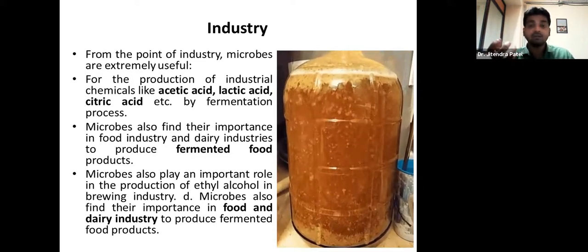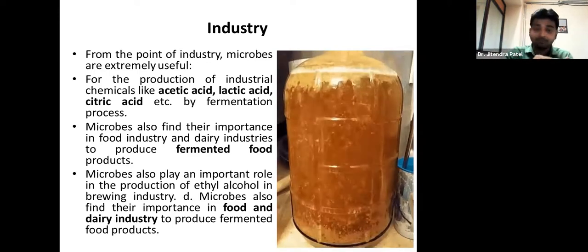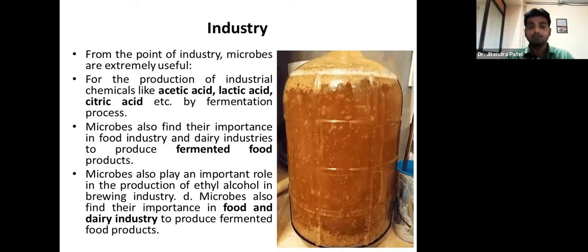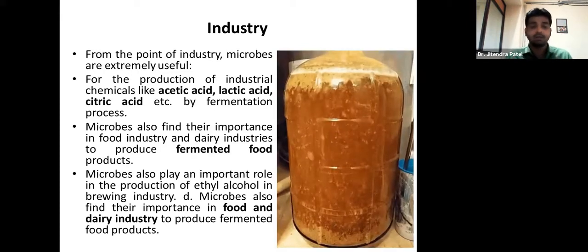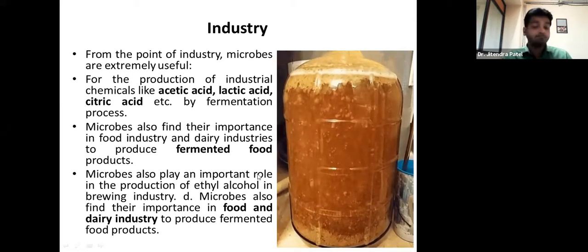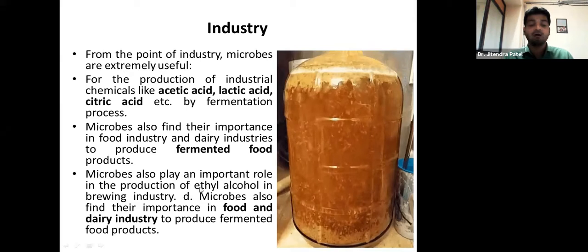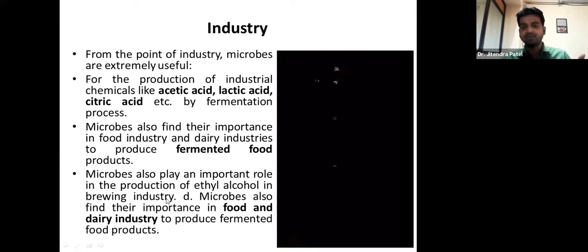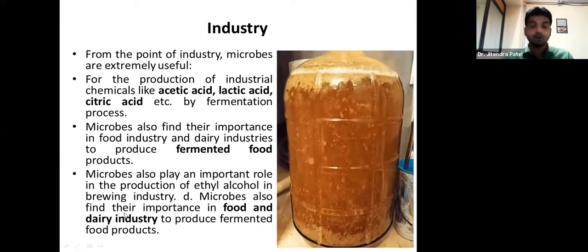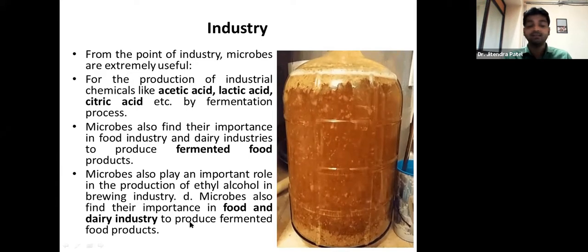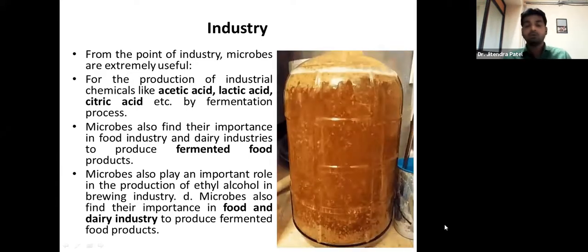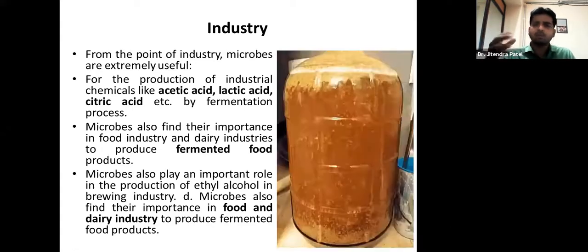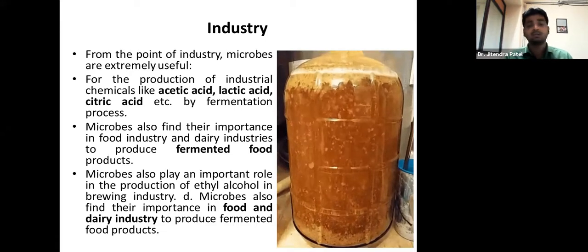The fermentation process is possible only with the help of microorganisms. Microbes also play an important role in the production of ethyl alcohol in the brewing industry. Already I told you about the brewing industry. So in the production of beer, whiskey, brandy, alcohol, and all the breweries, that is brewery microbiology. So these are the importance.